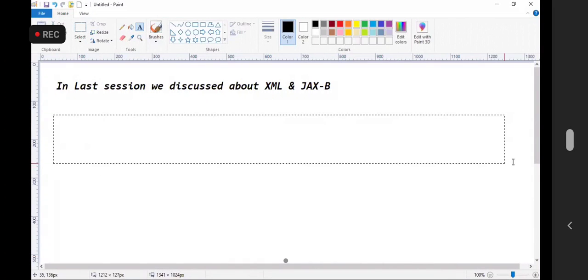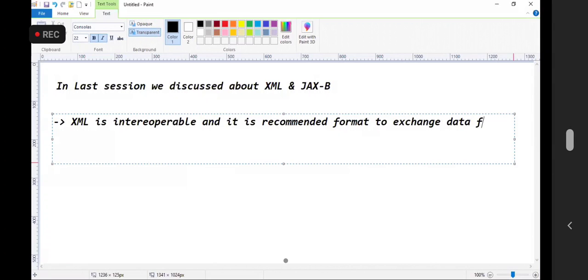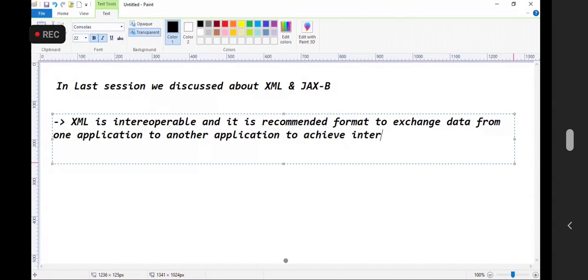XML is interoperable, and it is the recommended format to exchange data from one application to another application to achieve interoperability.